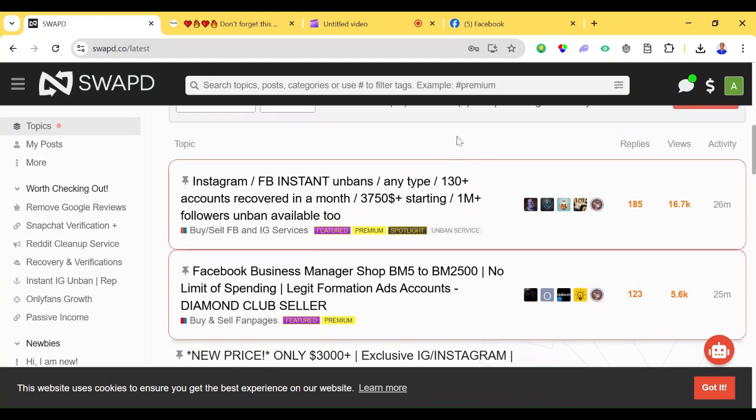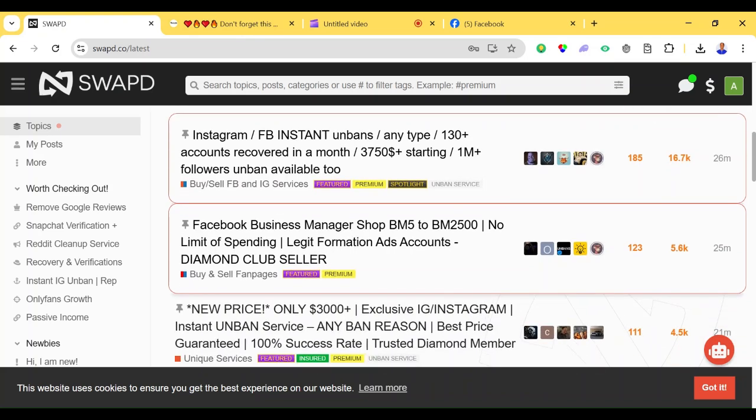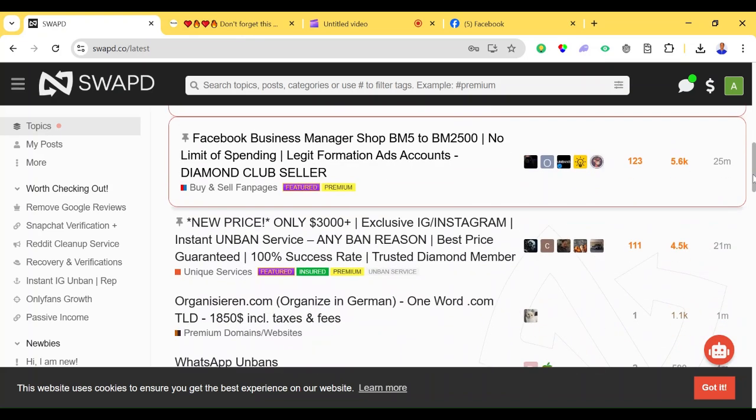As you can see, we have different topics based on different services, different options that you want to create. This is the first topic: Instagram accounts, any type, 130 plus accounts covered in a month. So this is a service. They have both premium and stuff like that. Facebook Business Manager accounts are also there.